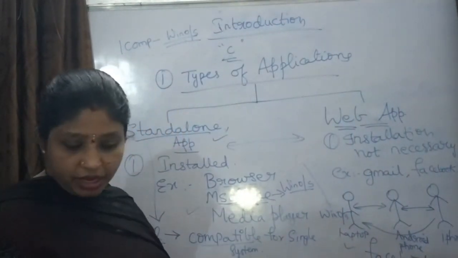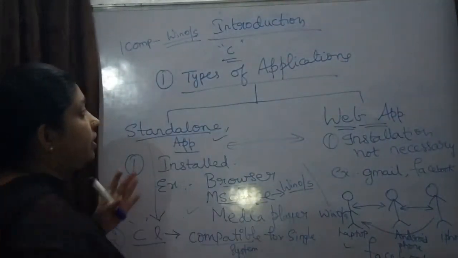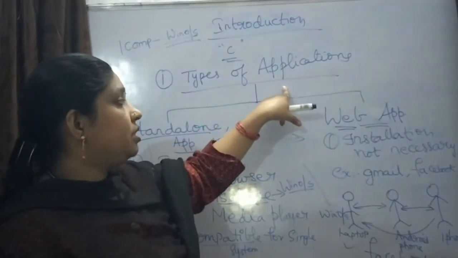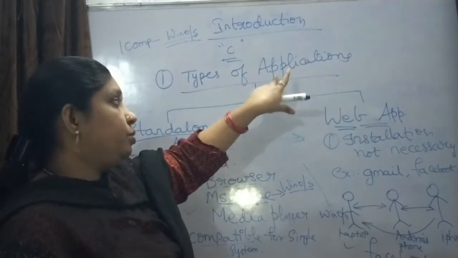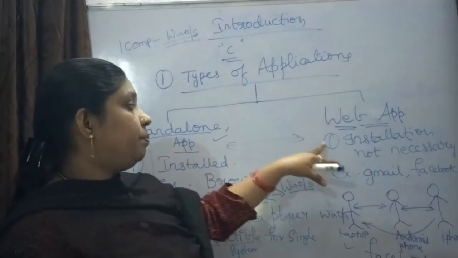And next, I'll be explaining about the programs. I think you have understood the types of applications developed by programmers: standalone applications and web applications.